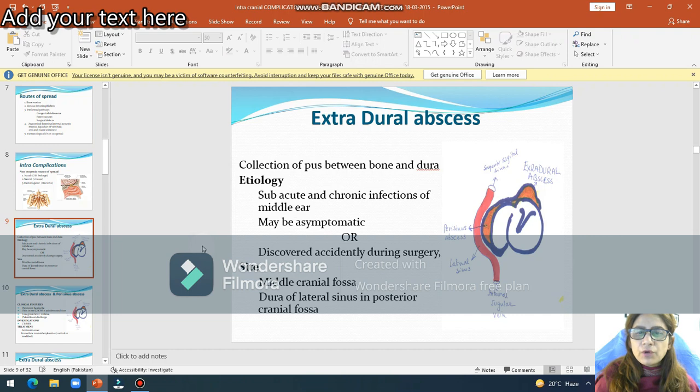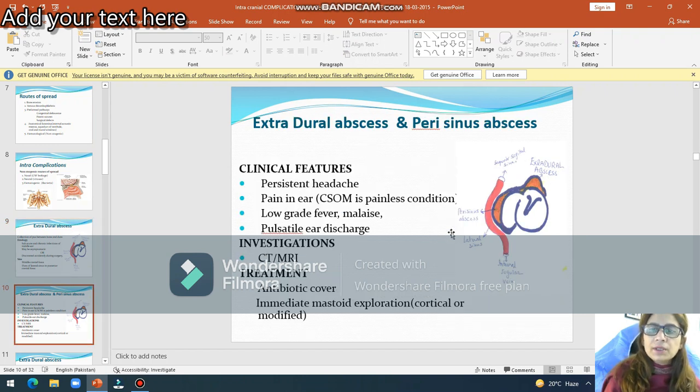So extradural abscess can involve middle cranial fossa, or dura of the lateral sinus in the posterior cranial fossa. If there is erosion of the tegmen tympani, middle cranial fossa will be involved. If there is erosion of the posterior wall of the mastoid, that is sinus plate, it will cause abscess formation along the sinus. So it is called perisinus abscess. So extradural and perisinus abscess, what are the clinical features?